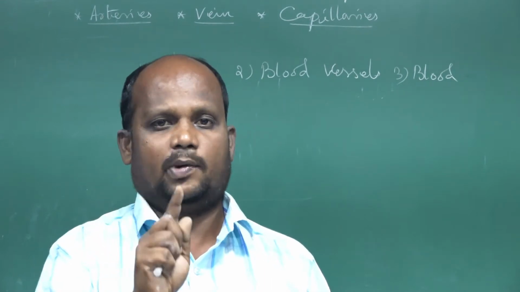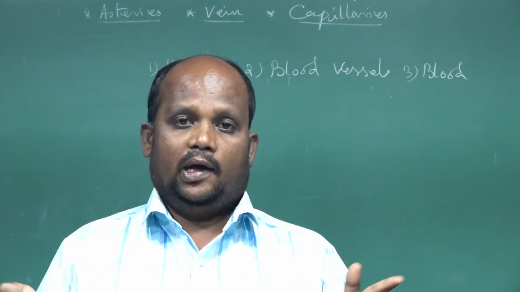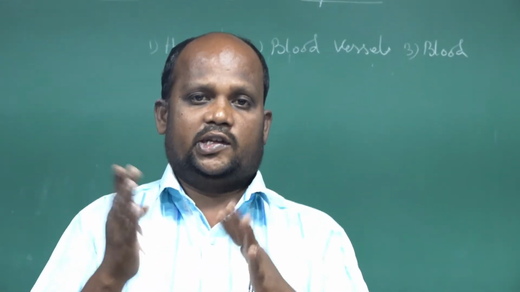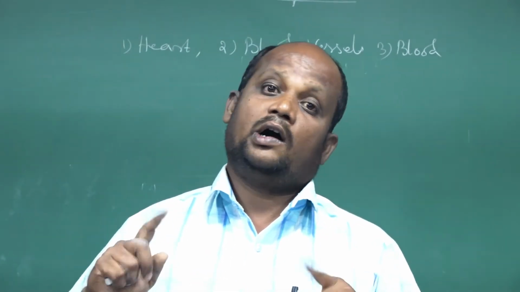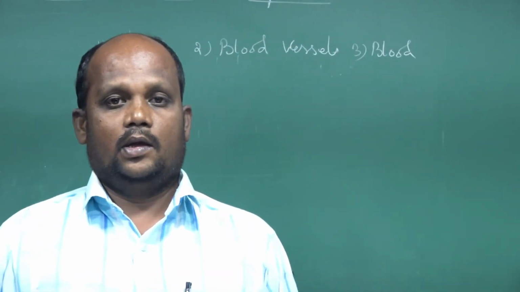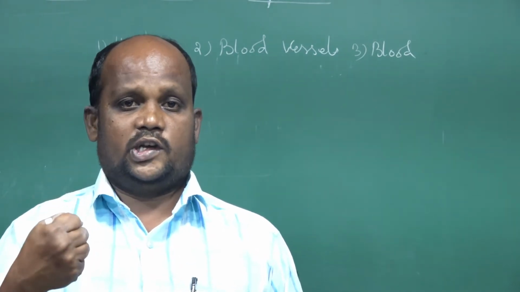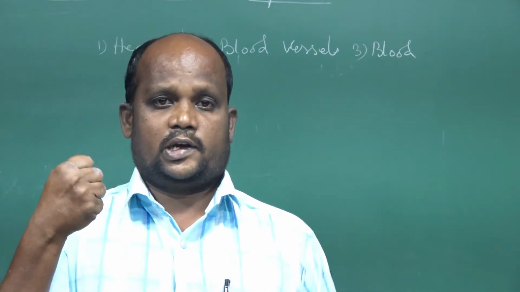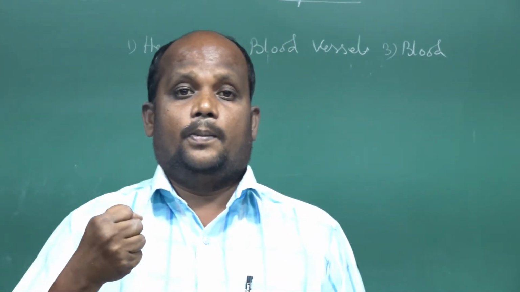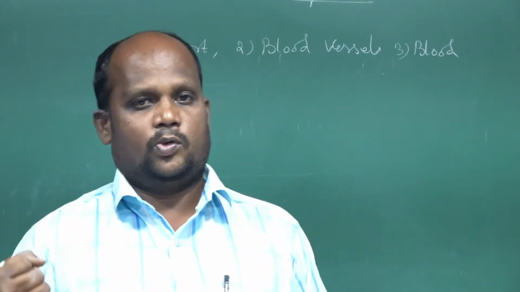That is one example. Not only this function, but nerve coordination, the excretory system, reproductive functions, all the functions receive their basic materials through the circulatory system. So the circulatory system is the master function of the human body.